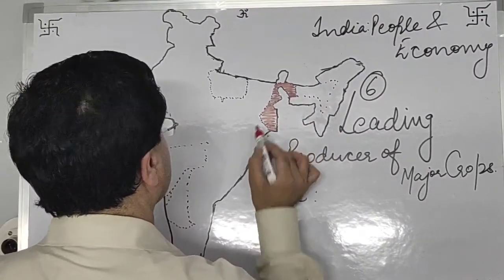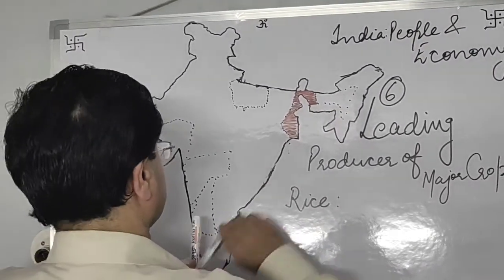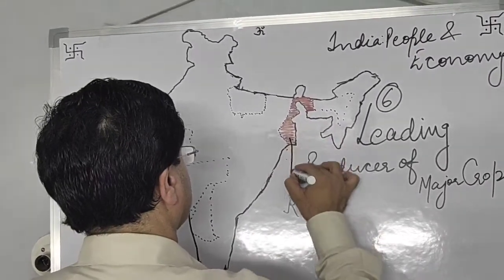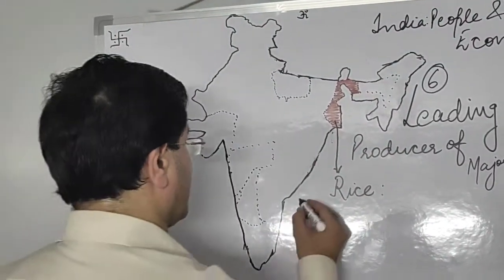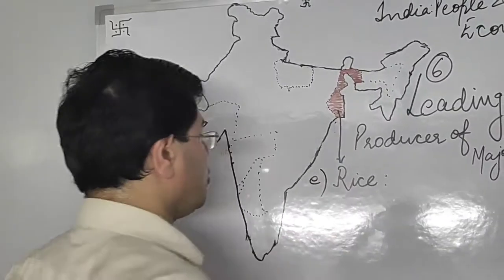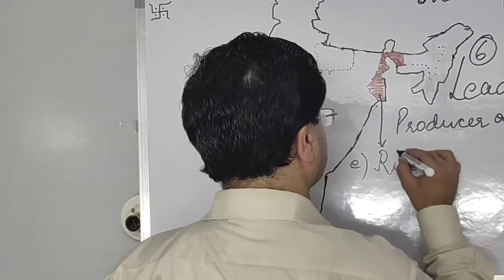Okay, so this is the leading producer of rice. Suppose in your question it is part number E. So you will write E, West Bengal for rice.